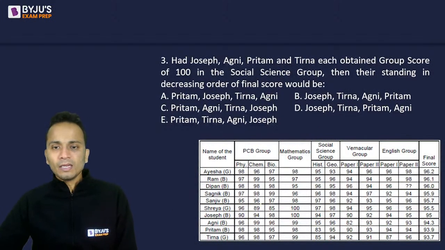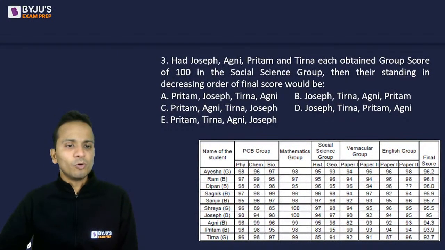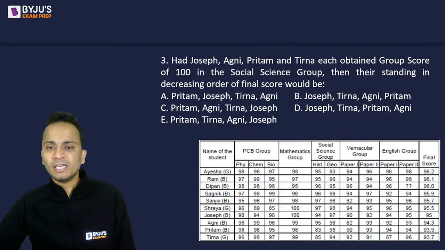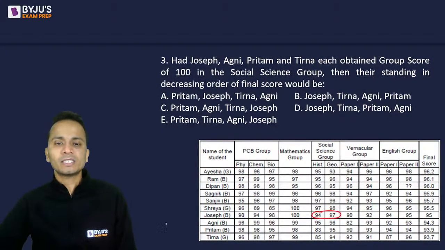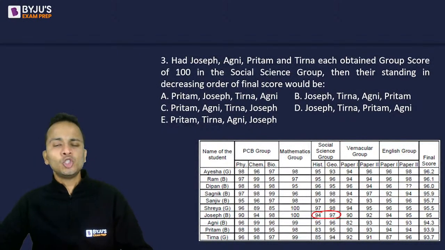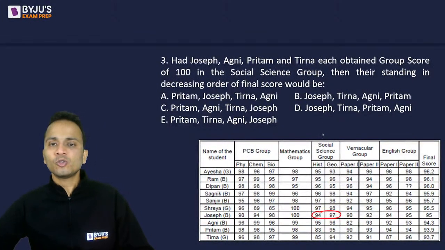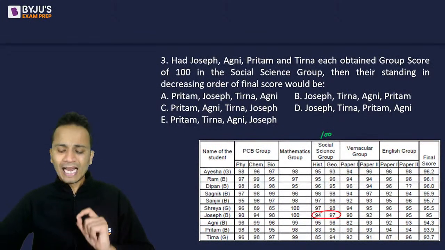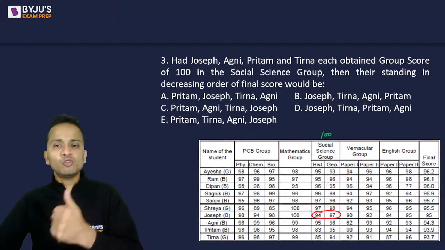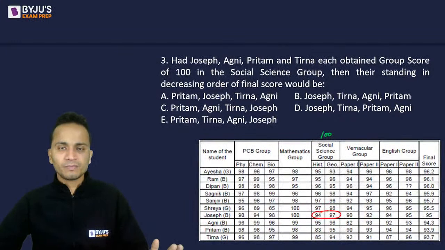Now I'll consider any one of the students, not among these 4, but let's take one of them, let's pick Joseph. So let us consider Joseph. Now Joseph's score in history is 94 and in geography it is 97. Now if Joseph's group score in social science has become 100, that means Joseph's individual marks in both these subjects will become 100, right?